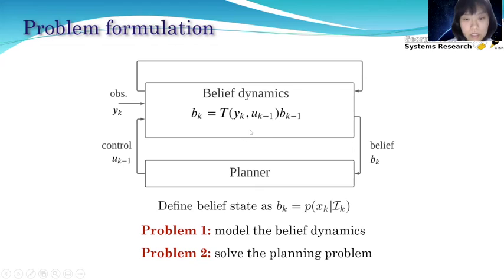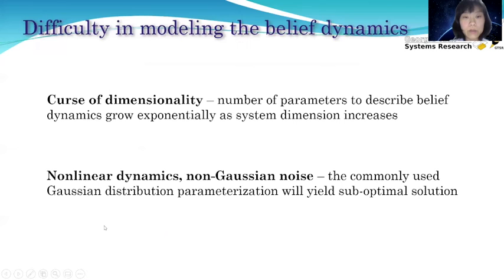But the problem is this belief dynamics is an infinite dimensional mapping between the posterior distribution at each time step. So this does not have a closed form. So the first problem is we want to derive an approximation model for this infinite dimensional belief dynamics. And then given the approximation model, the second problem is to solve the planning problem.